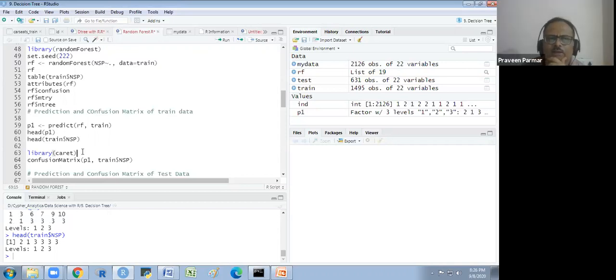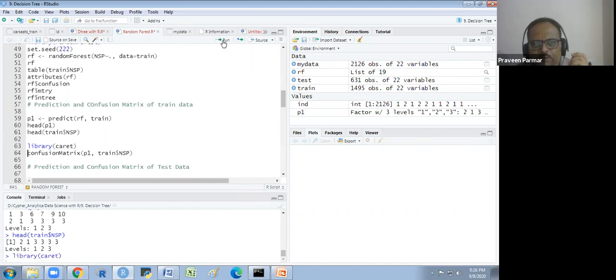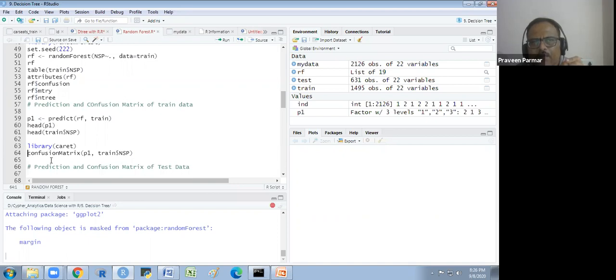Now we could create a confusion matrix with the caret library. Okay, so the caret library I will run, import it. And now I will make a confusion matrix. So here the M is capital. And first I have to write, if I see this, just a moment.